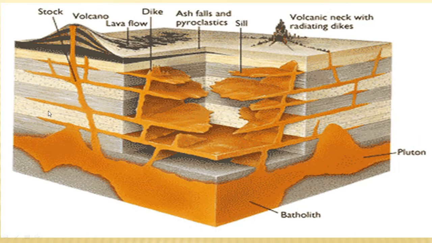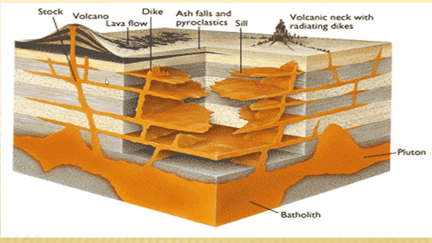So this is the 3D view of a volcanic section. Here you can see there is a volcanic vent, there is a volcanic mouth, there is a lava flow. There is a dike, sill, volcanic neck. So I will tell you what these terms are. The mouth of the volcano is called the crater, and from where the magma is coming up, that is called the volcanic vent or magma vent.